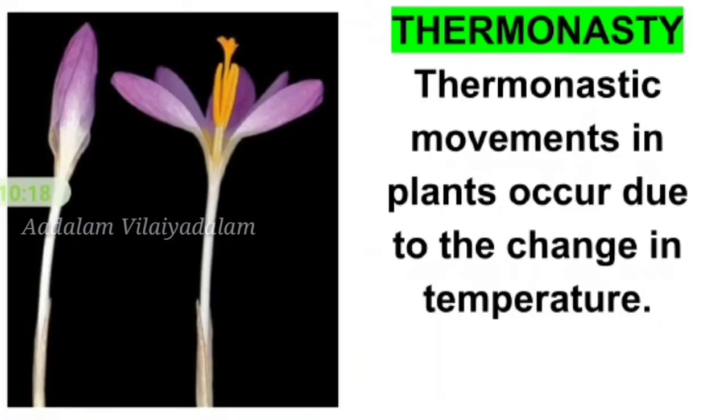Thermonastic movement. Thermonastic movements in plants occur due to the change in temperature. Flowers of a plant open with a rise in temperature and close with a drop in temperature. Sometimes thermonastic movement is associated with photonastic movement also.